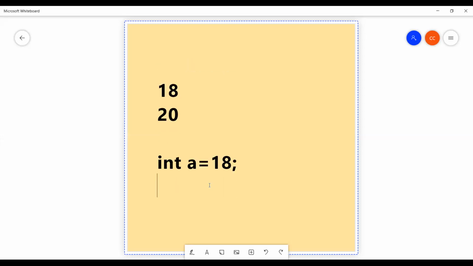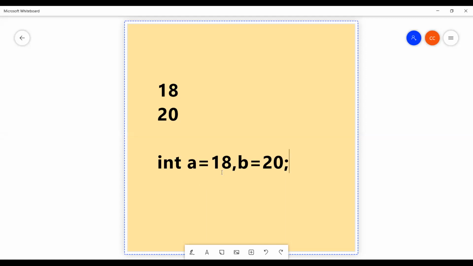Then what is the second value? Second value b. Second value is 20. You take one more variable. I told you every variable stores only one value. I will take a variable b equal to 20 followed by semicolon. So these two lines are called initialization of a variable. Otherwise, you can write integer a equal to 18, followed by comma, b equal to 20, followed by semicolon.